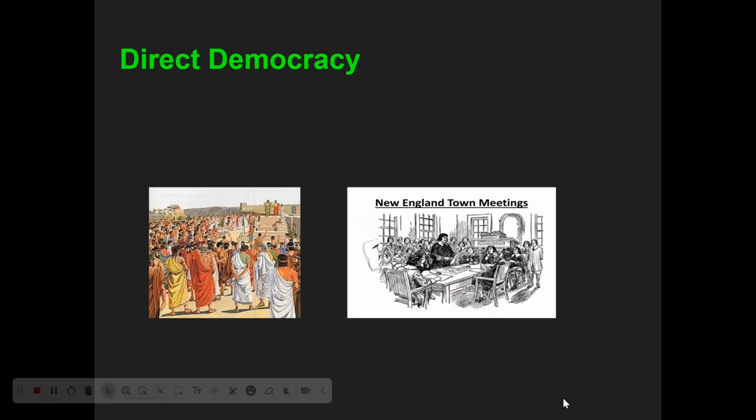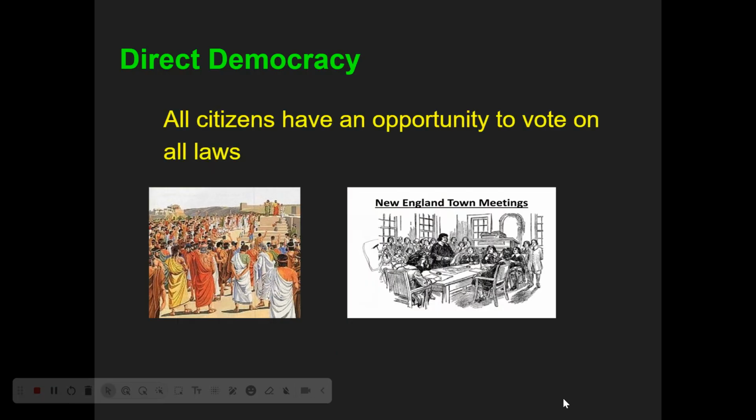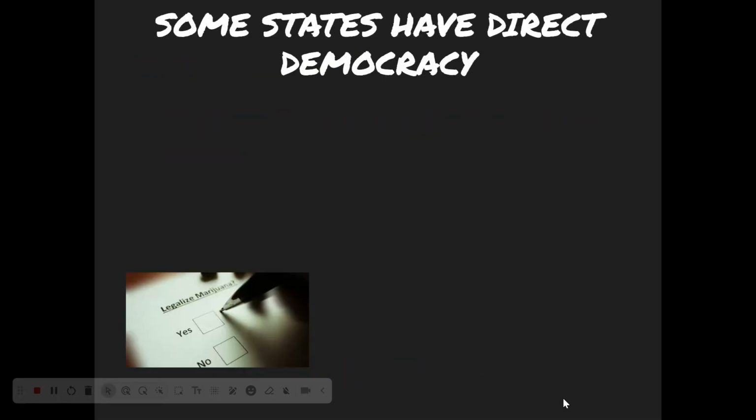And then a lot of people being involved, or everybody, would be a direct democracy. This is when all citizens have the opportunity to vote on all laws, right? This isn't really practical in a big country like the United States, right? But like ancient Rome, the old school colonial New England town meetings, everybody gets together and they vote on all of the policies. So this usually works on a much smaller level. There are some examples of states using direct democracy, right? It's the closest we get to direct democracy. We're not a direct democracy in the United States, but there are elements of it.